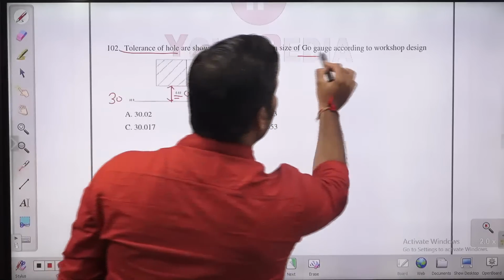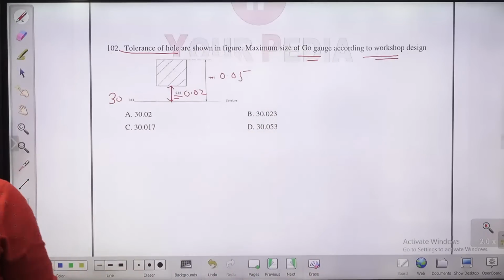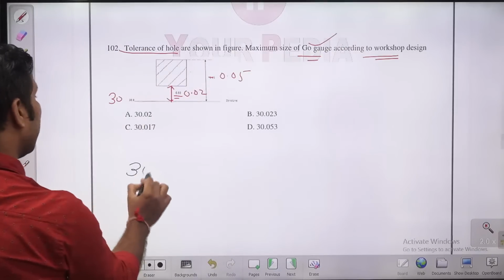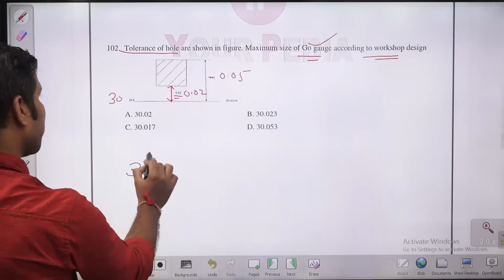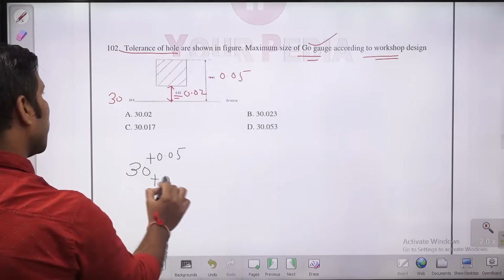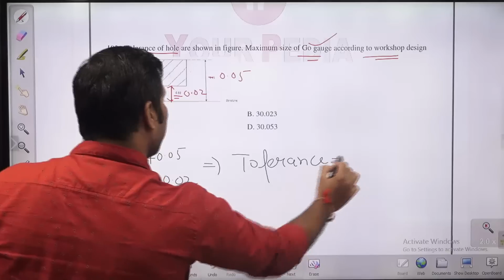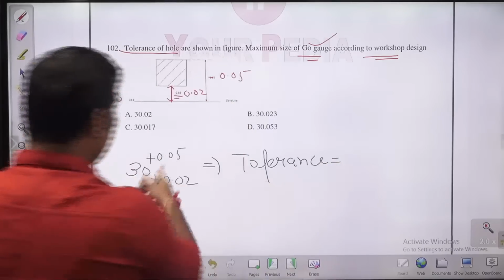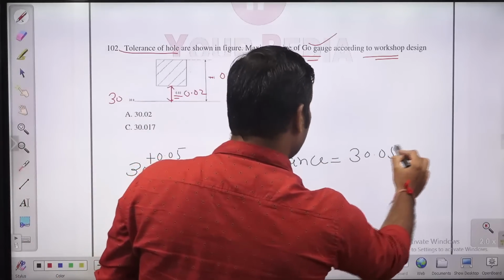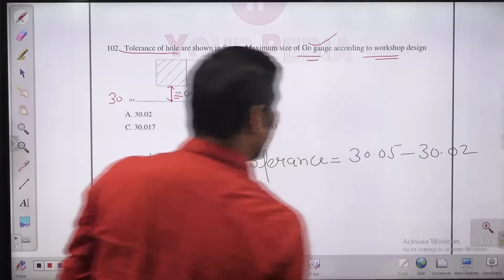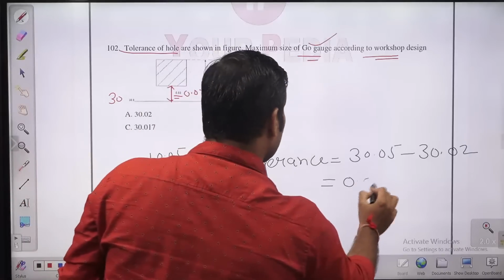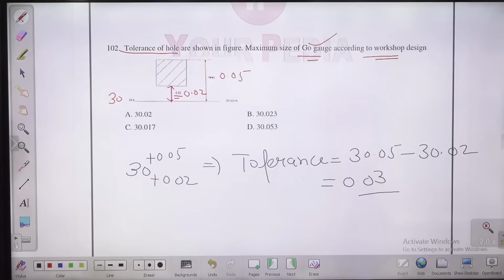Maximum size of go gauge according to workshop design. You were asked the size of the go gauge, children. What is the maximum size of the go gauge? You can write it something like this: 30 plus 0.05 plus 0.02. So how much is the tolerance, guys? What is the upper limit? The upper limit is 30.05. How much is the lower limit, guys? This is the lower limit, 30.02. So how much is the tolerance? This is the tolerance, guys. 0.03 is the tolerance in this case.